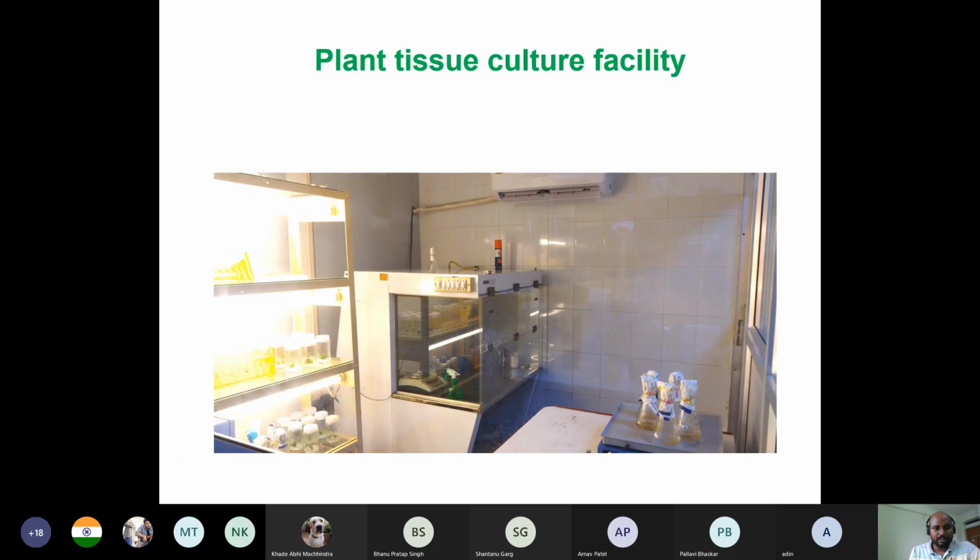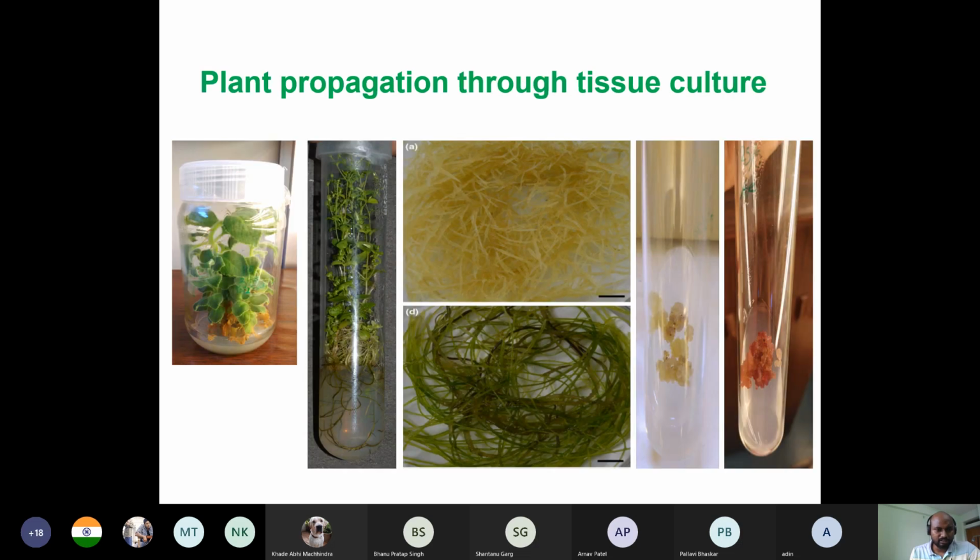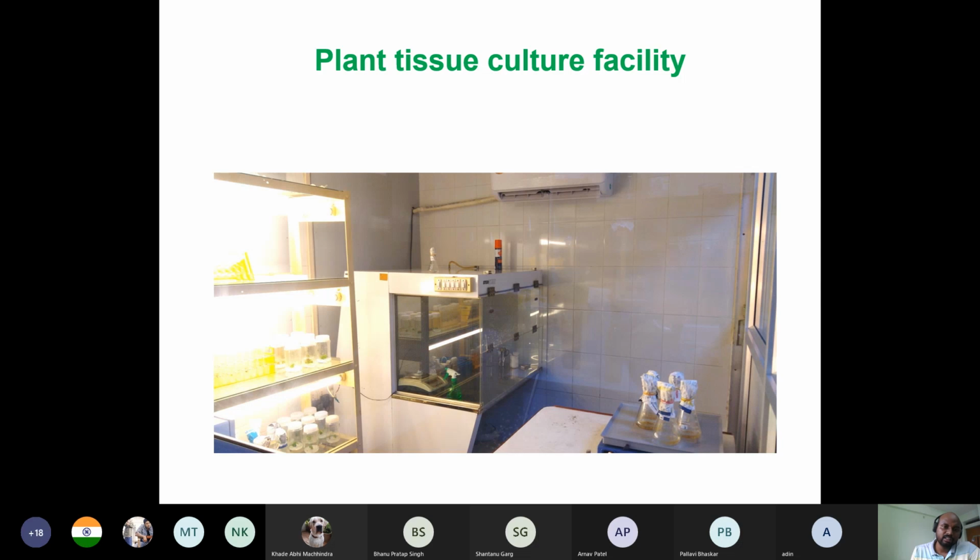Okay, so this is our plant tissue culture facility. You can see these are racks. One AC is there, because you are keeping the plants and you have to make sure they stay alive. So the AC operates at 24 plus or minus 2 degrees centigrade, and you also have to give light, because there is no sun in your laboratory facility, so you have to give artificial light. In most cases warm white tubes are used, or LEDs.